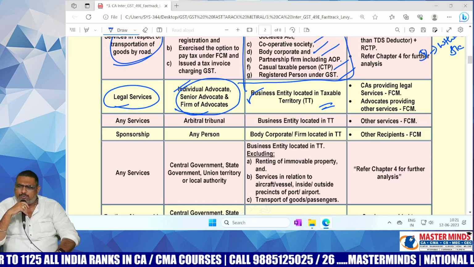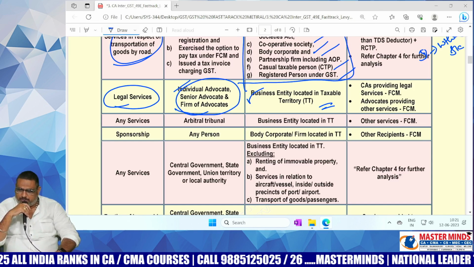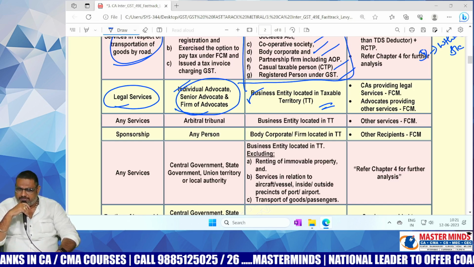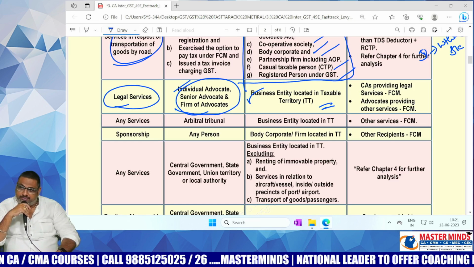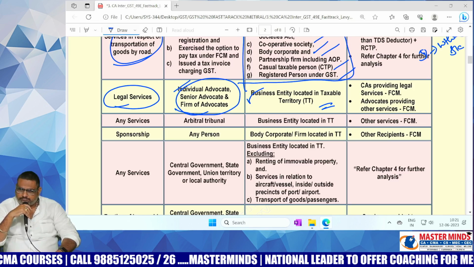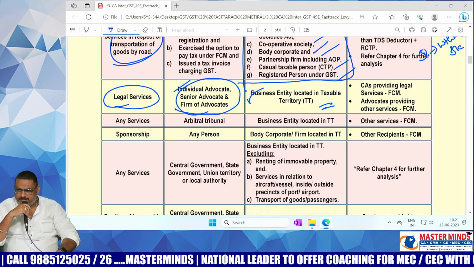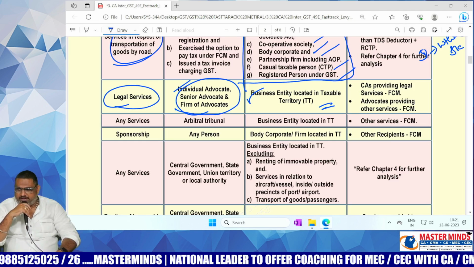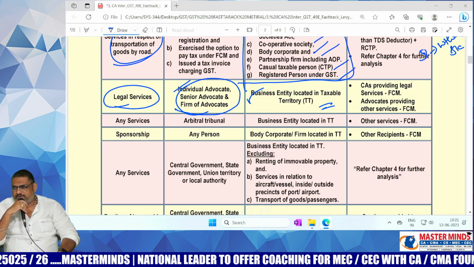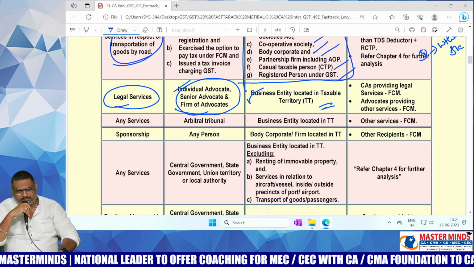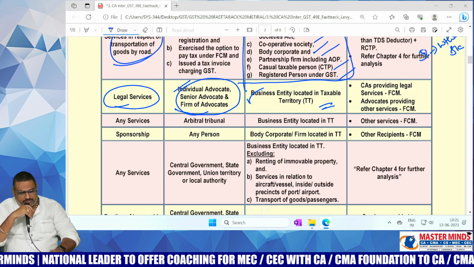Sir, CS also can provide legal services. Is it possible? CS also can do the legal service. Okay, up to which extent we can go? Up to tribunal only. Up to tribunals, a CA can do the legal service, ma. But with respect to High Court or Supreme Court, only lawyers are eligible to take up the case. CS are not eligible for that.